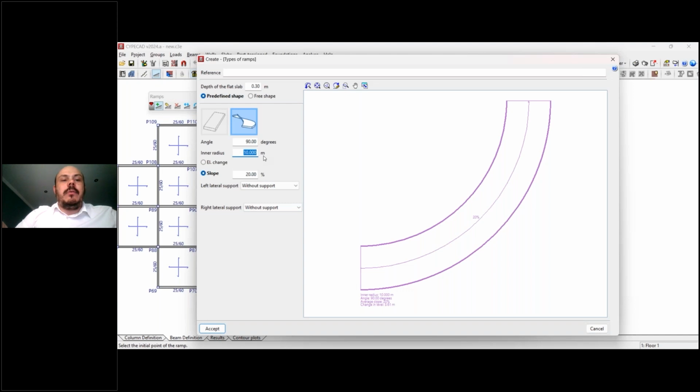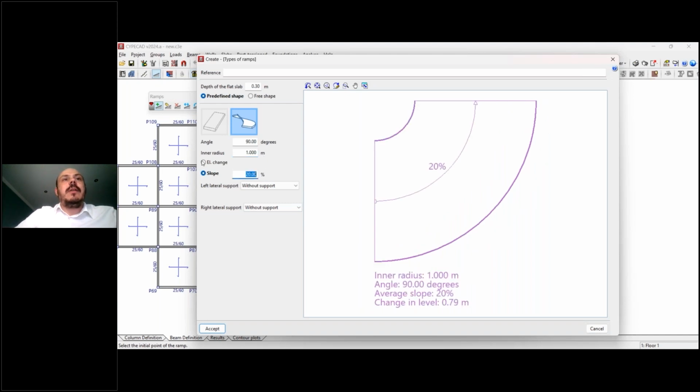Okay, so here we can define this kind of information, and then we'll have the same options here to define how the height or the slope will be introduced in the software. Okay, it's the same situation. Okay, once we define this part, we can accept it.